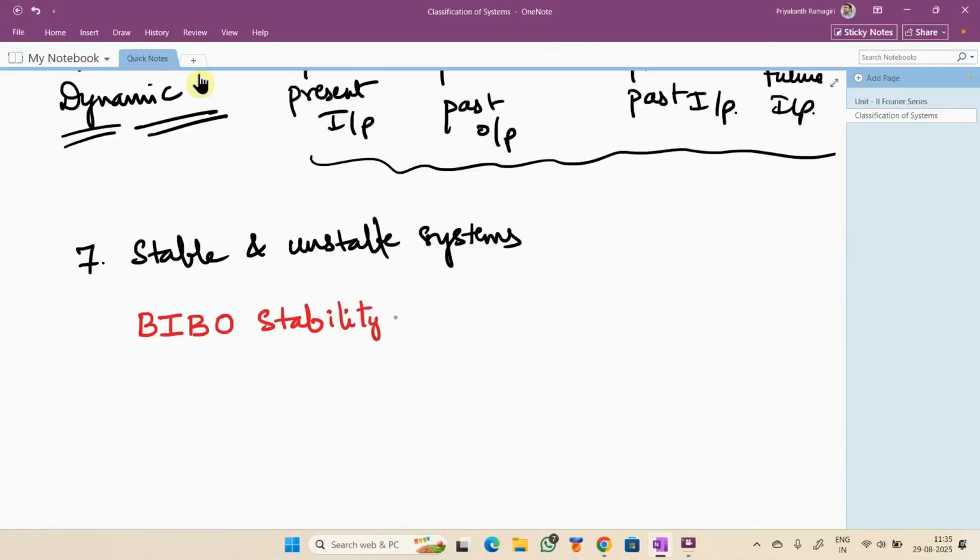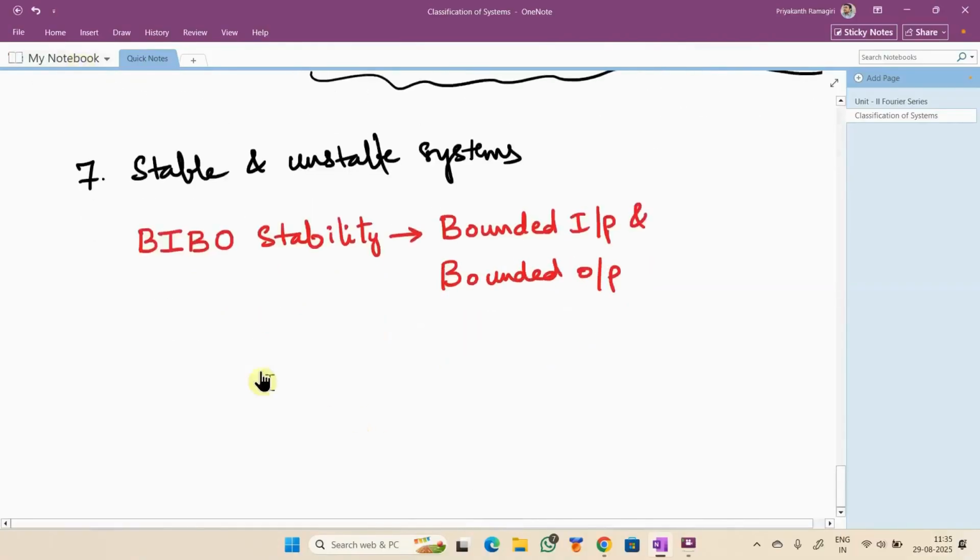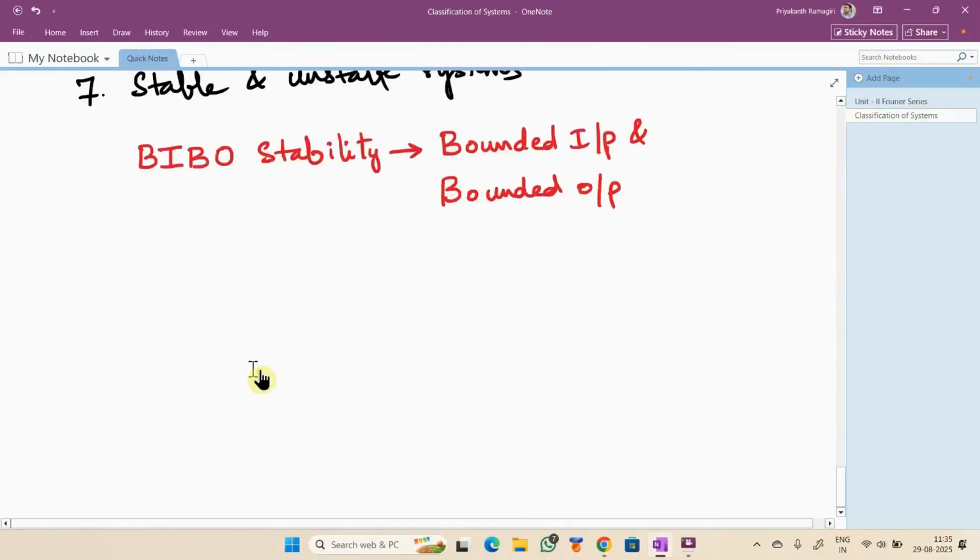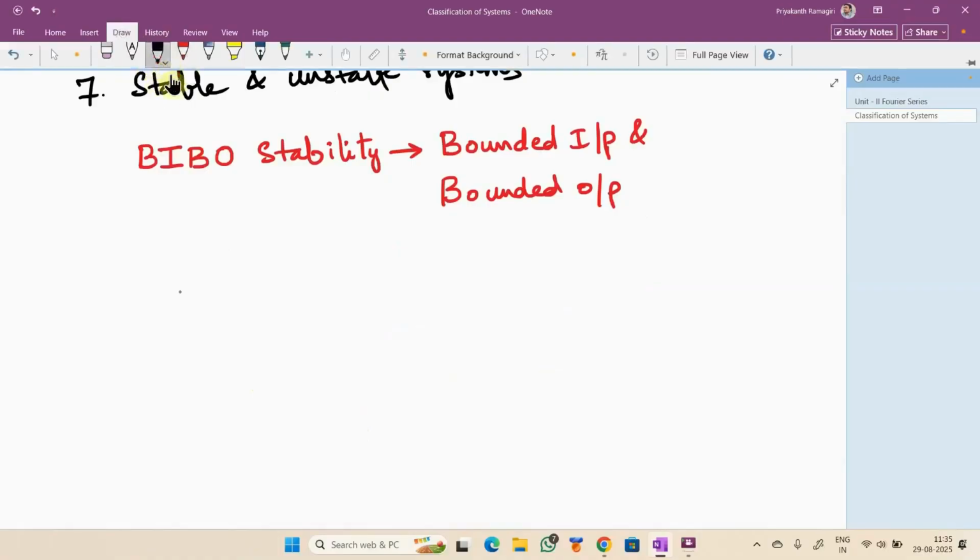You don't know this actually. This BIBO stands for bounded input and bounded output. Before going into the stability, you have to know what you mean by bounded. I'll give you an example for that.